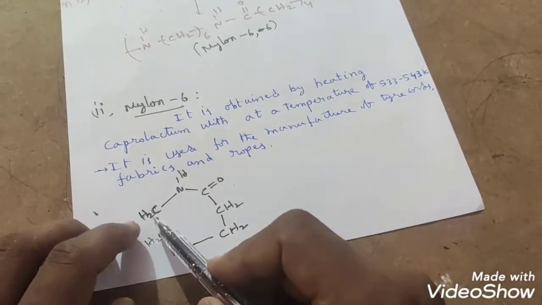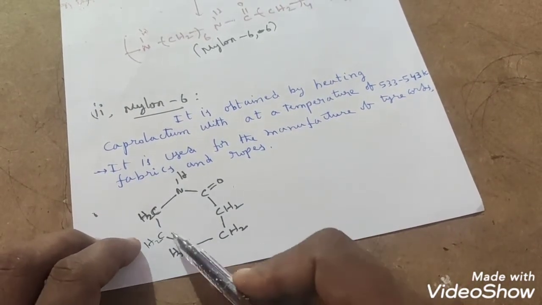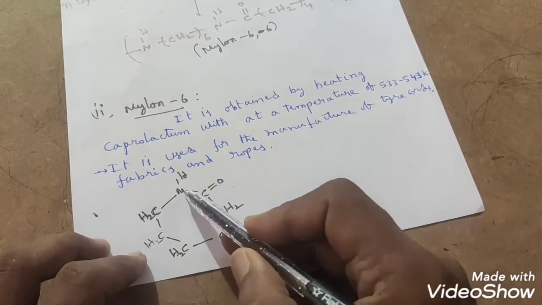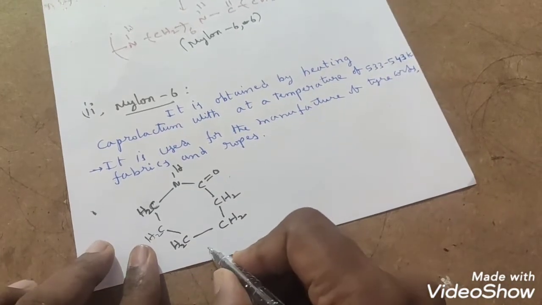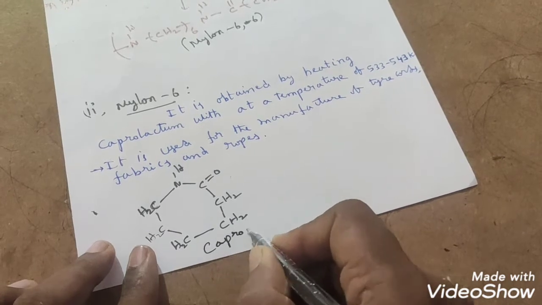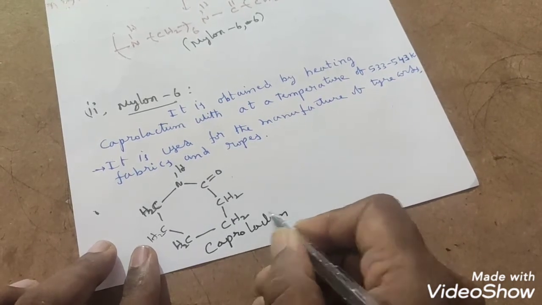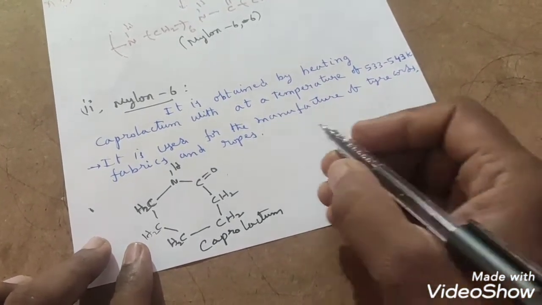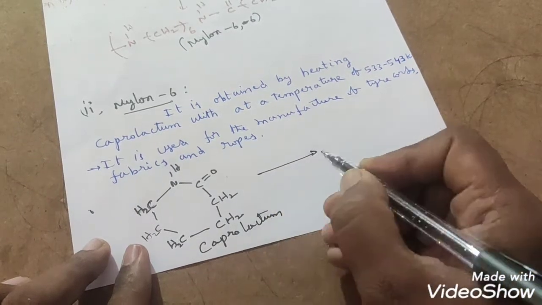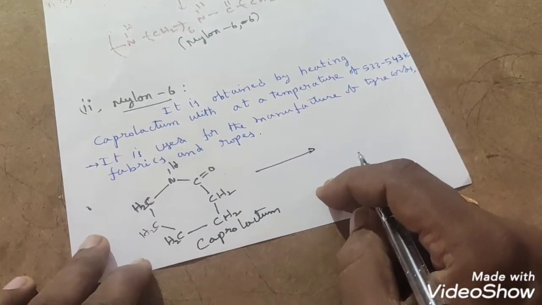You see that CH2 how many times I have taken? 5 times. And C double bond O NH group. This is called caprolactam. Okay? And in the textbook they have directly given this, but how do we get this? We will see that now.